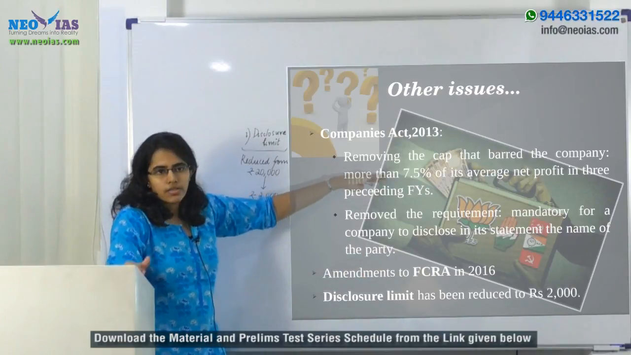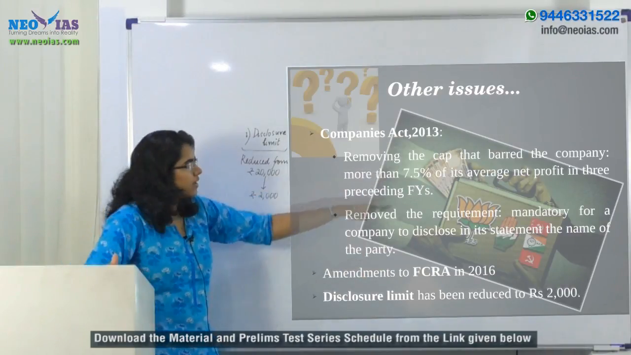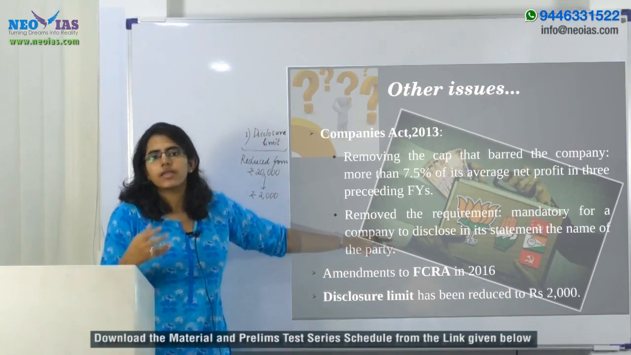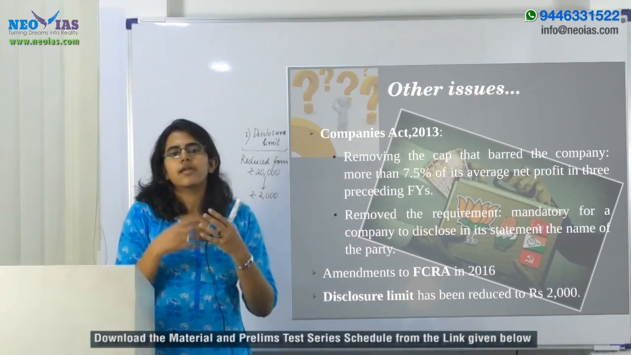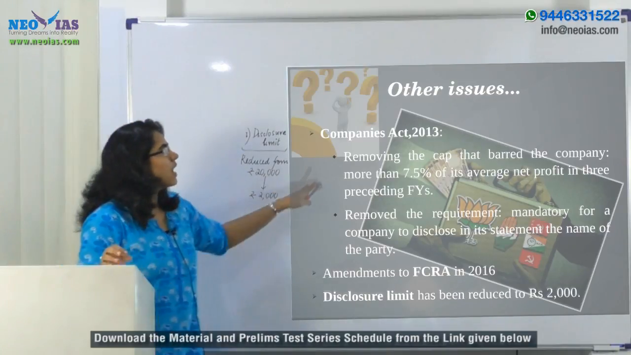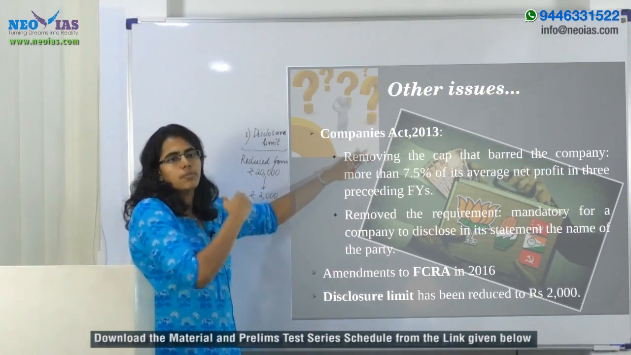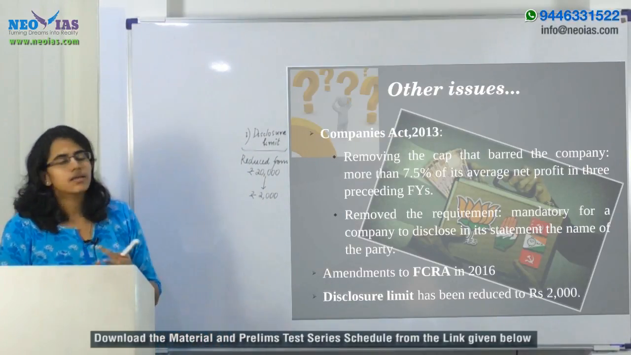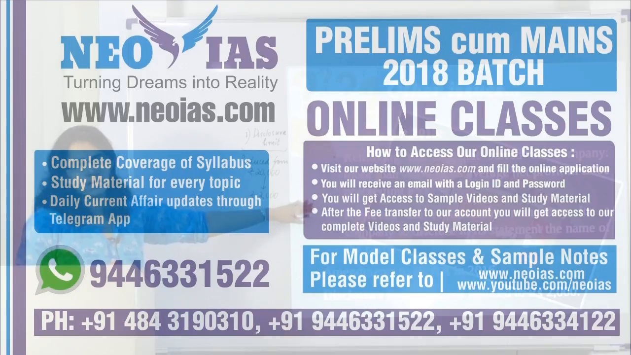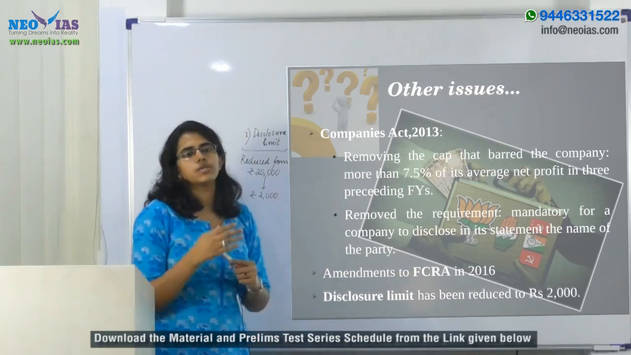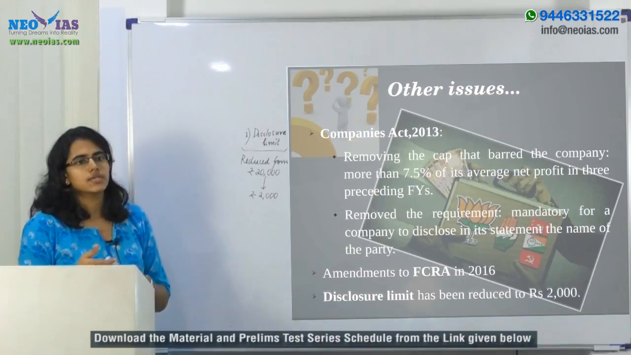So the bar on the amount that can be donated has been removed, and the disclosure requirement has also been removed. So what can it lead to? It can lead to corporate houses donating an unlimited sum to the political parties without disclosing. So that is in regard to the changes brought about in the Companies Act. So mainly the amendments in regard to the RPA, the Income Tax Act, as well as the Companies Act of 2013. Now, along with it, you can link it to the amendment that was made to the Foreign Contribution Regulation Act as a part of the Finance Act of 2016.